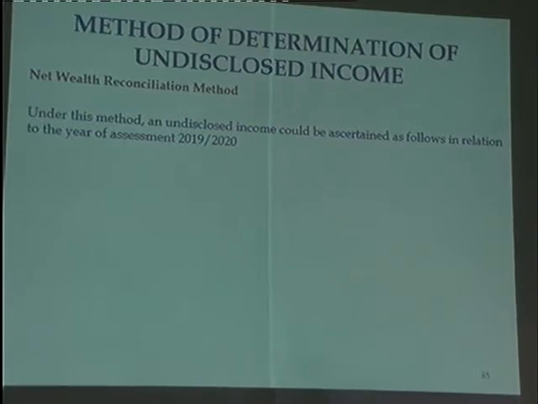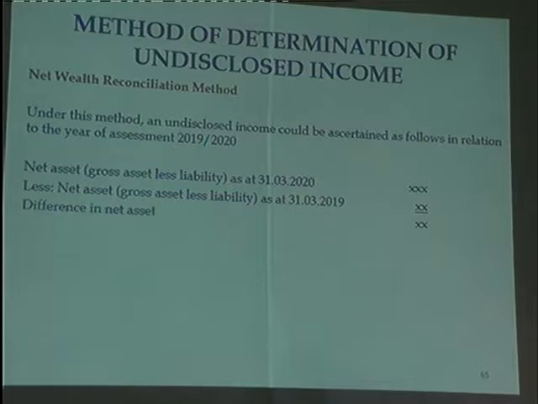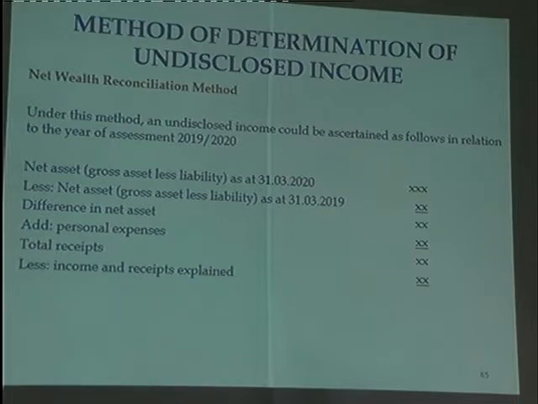Under this method, the undisclosed income could be ascertained as follows in relation to the year of assessment 2019/20. Take your net asset as at 31st March 2020, net asset at the end of the year of assessment minus net asset at the beginning of the year of assessment gives the increase in net asset. Plus personal expenses gives the total receipt, less income and receipts explained, gives the unexplained receipts.